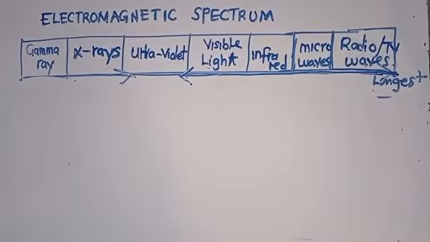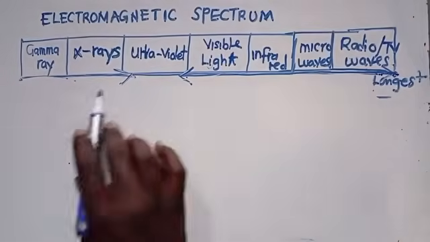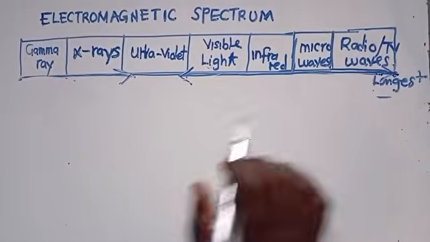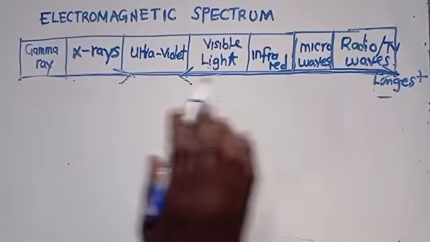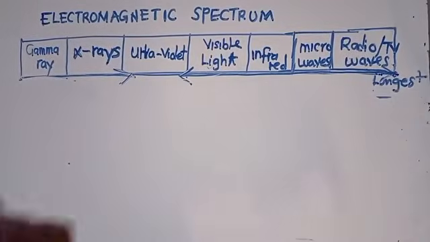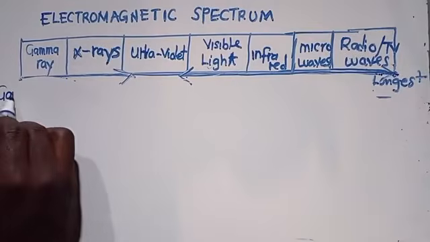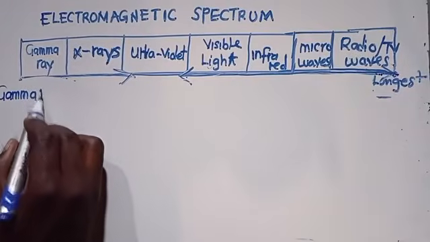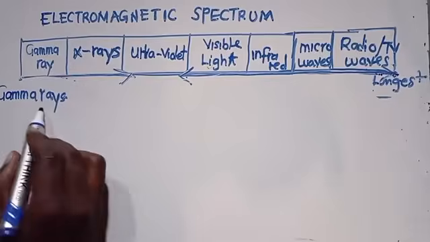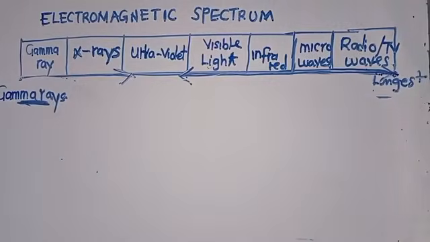Now, you need to know the use of each component that is here. You need to know the use of all these components. We are going to start with gamma rays. What is the use of a gamma ray?